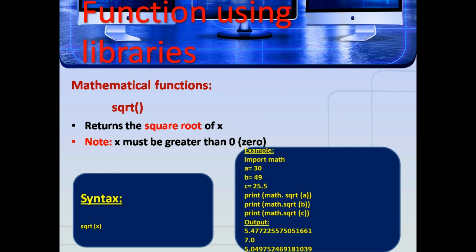Square root function, it returns the square root of x. That is, the syntax is sqrt of x. Example, import math, a equal to 30, b equal to 49, c equal to 25.5. Print of math dot square root of a, print of math dot square root of b, print of math dot square root of c. Here the output is the square root of each number: 5.4772255 something. Next one is 7.0. Next one is 5.0 something.